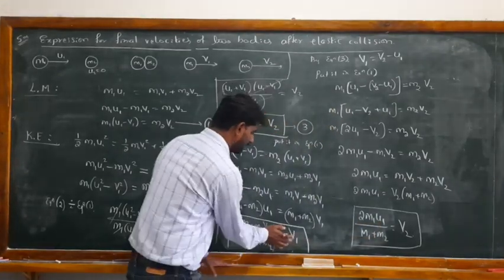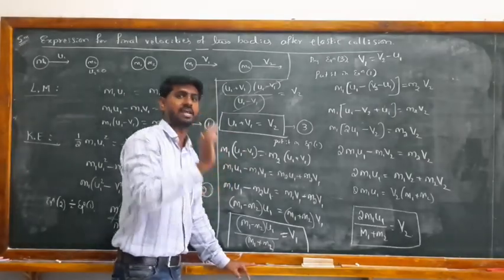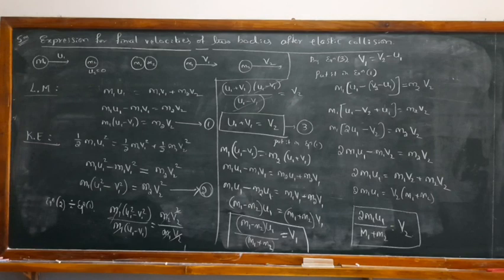So here both equations are in terms of the masses of the bodies and the initial speed of the first body. So if you know the initial speed of the first body and the masses of those two bodies, you can estimate the final velocities v1 and v2. Okay, you can note down this one.